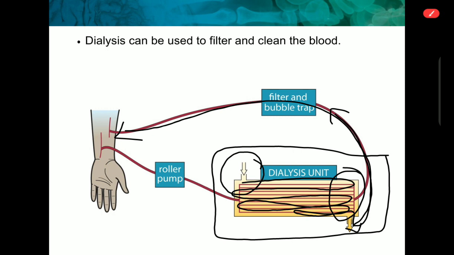Proper dialysis can take place inside this artificial kind of nephron, and a patient can lead a healthy and happy life. So dialysis is a kind of boon for a patient whose kidney is not working properly.